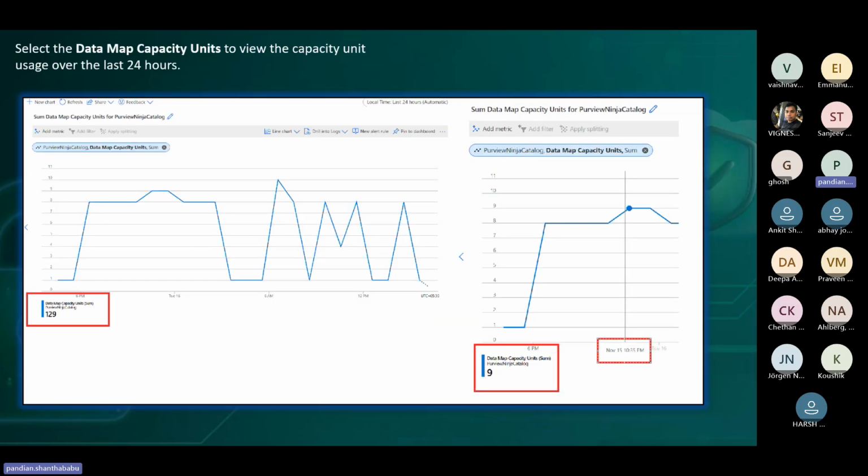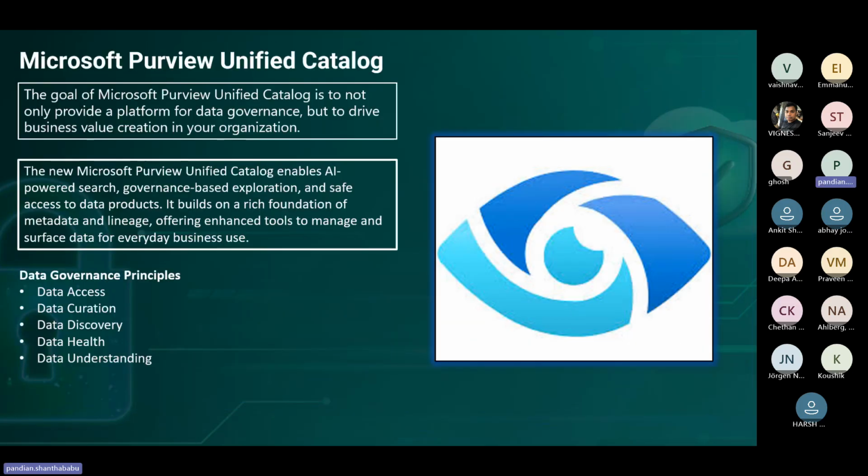Right, so here is the catalog. Earlier we had the Microsoft catalog, and on top of that, Purview has been established. The goal of Microsoft Purview is a unified catalog, not only providing a governance platform but building business value, because we basically need a catalog.